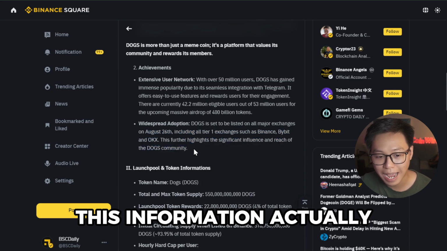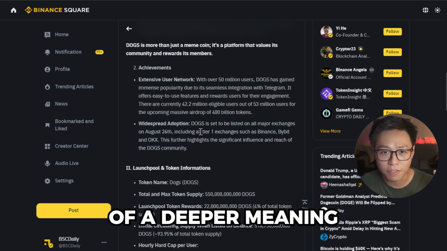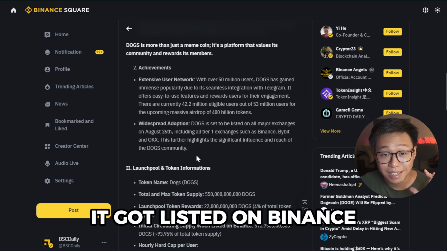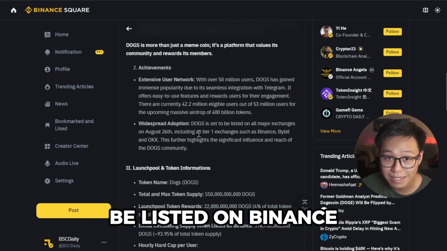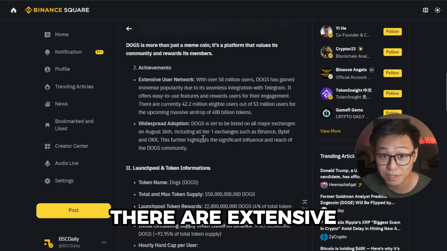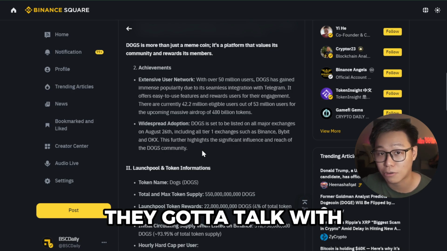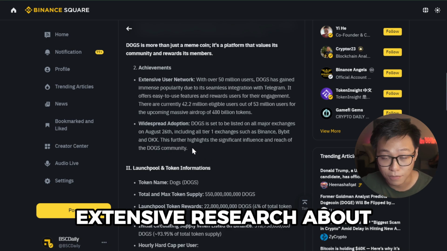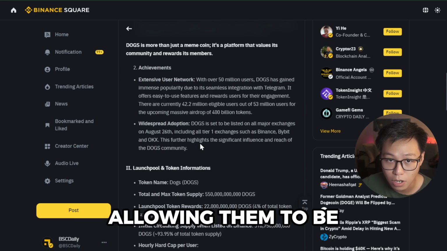Now, this information actually gives us a deeper meaning than what it seems. Like, hey, it got listed on Binance. But the thing is, if a project wants to be listed on Binance, there is extensive due diligence, right? They have to talk with the founder, CEO, and whatever, right? So basically, Binance did extensive research about Dox before allowing them to be on the launch pool.